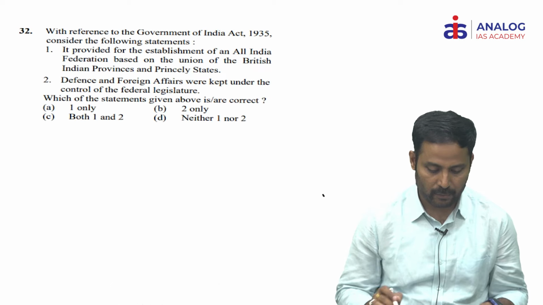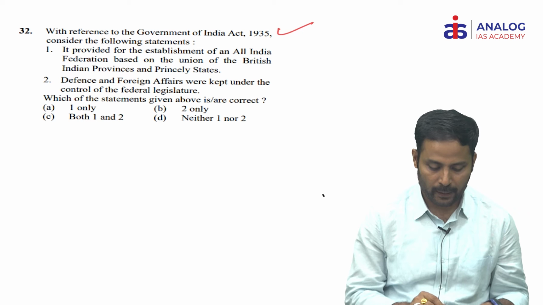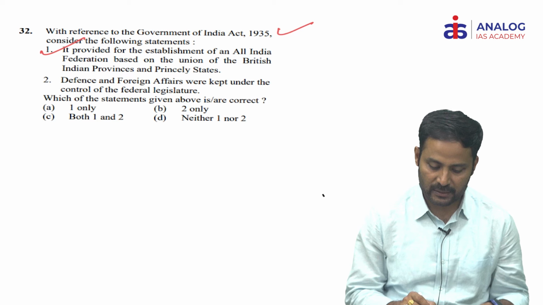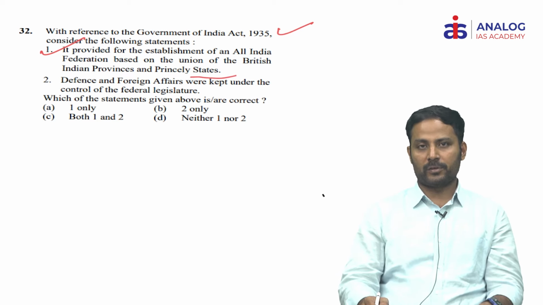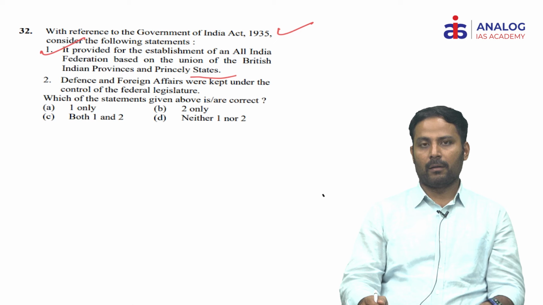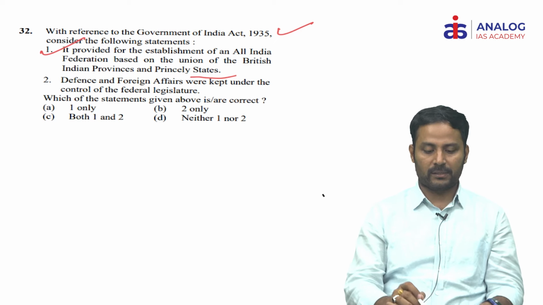The first question is, with reference to the Government of India Act 1935, consider the following statements. Statement 1. It provided for the establishment of an All India Federation based on the union of the British Indian provinces and princely states. The first and foremost provision of the Government of India Act is the creation of All India Federation. With this they wanted to bring a federation into India. So statement 1 is correct.